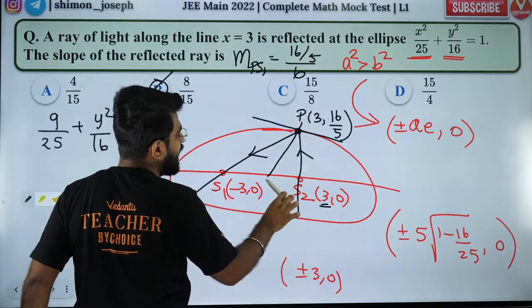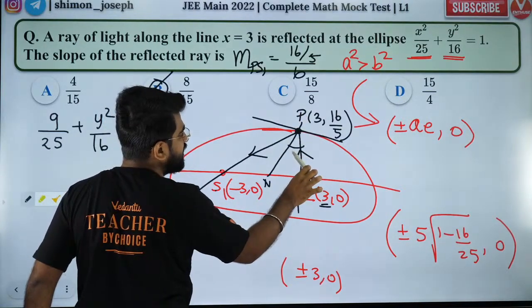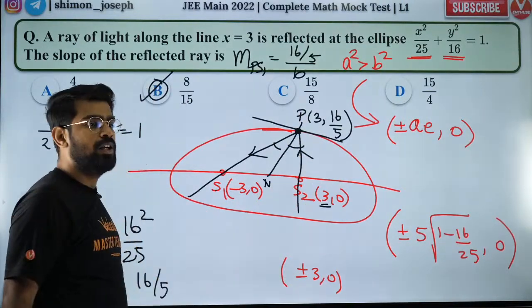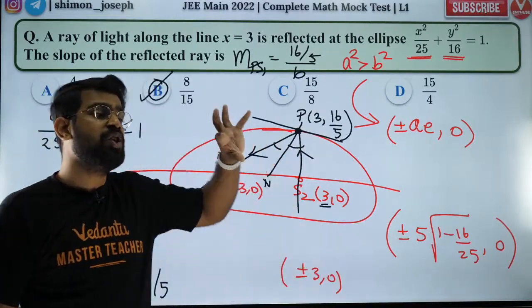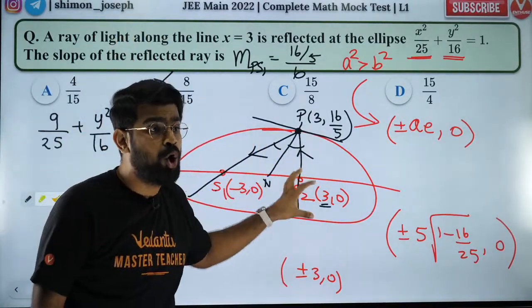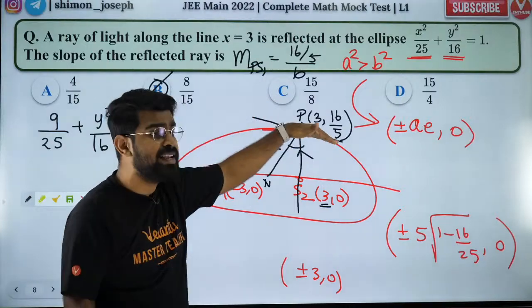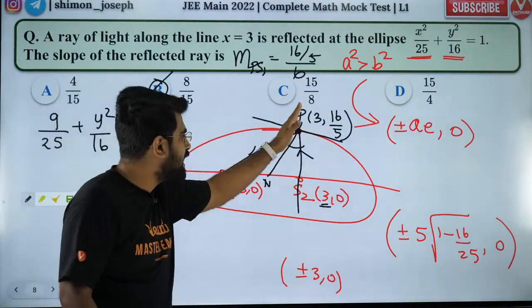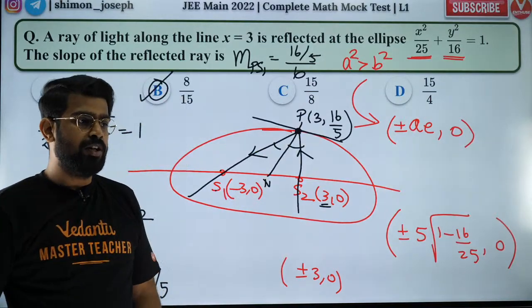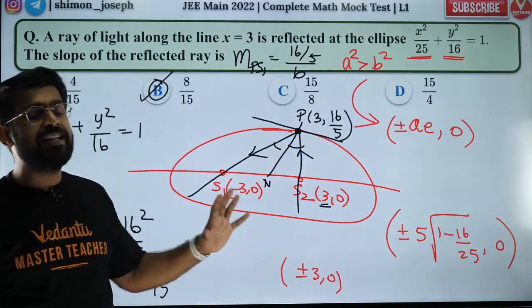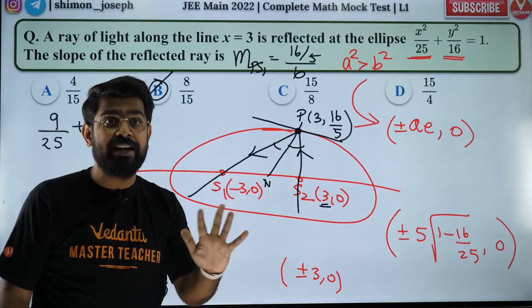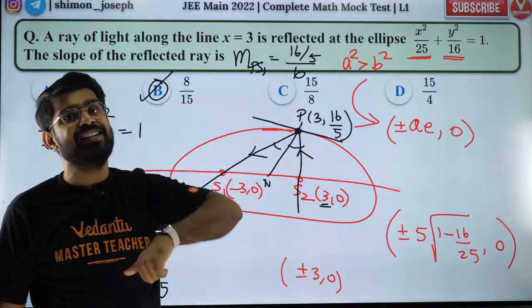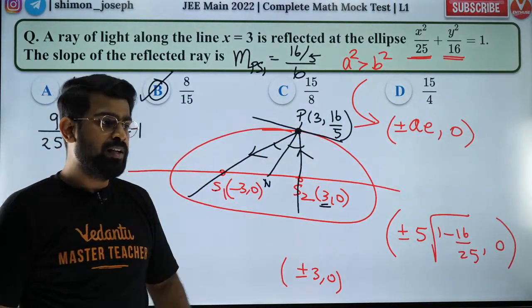Because PN is a normal, this is the incidence angle, this is the reflected angle. So the properties of reflection which you learnt in physics will also hold here. Because the normal will be inclined. The normal is not going to be straight. It is going to be like this, an inclined line. So whatever you study in physics will always be correct. Don't think that in physics I'll teach one thing and in maths another. No. It's the same. Clear?